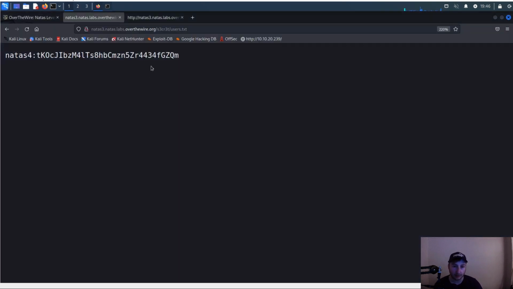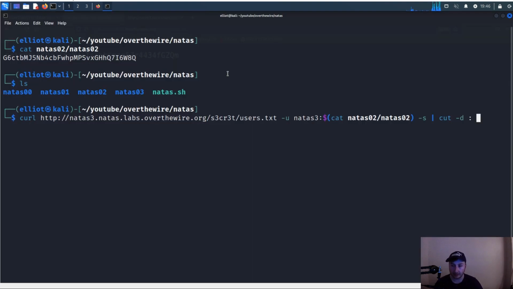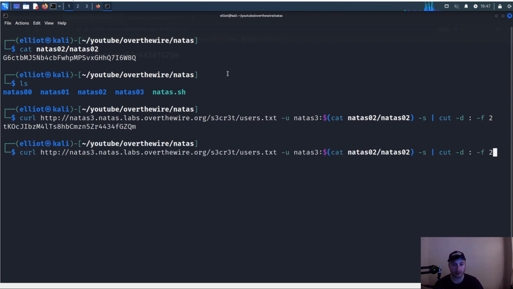If we go back here quickly, we want to make a cut here. And we want to grab the second field, which is going to be anything after our delimiter. And we can specify that with the -f and number 2 for the second field. And there we go, there's our password, and we're just going to redirect our output here to natas3. I already created a directory for it, and we'll just call it natas3.